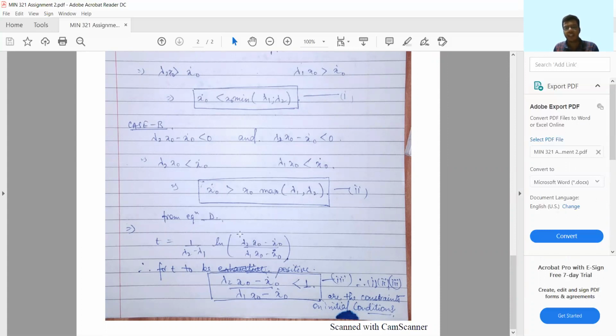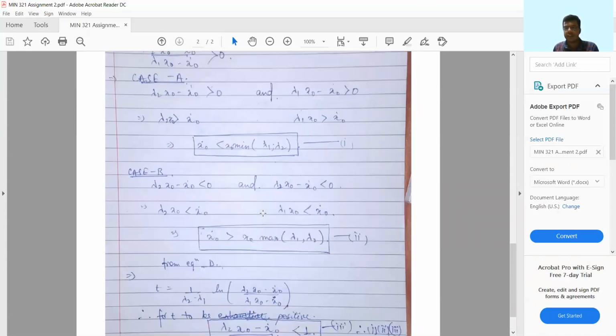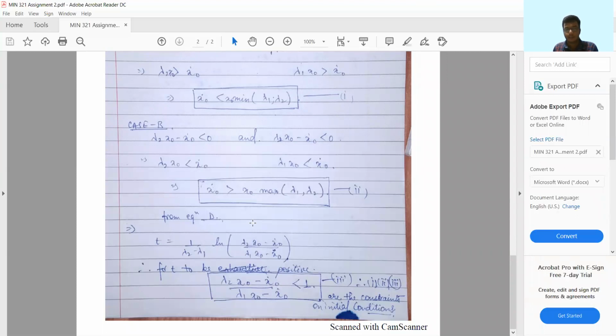Now, since t cannot be less than 0, and lambda 2 minus lambda 1 is a negative quantity, since lambda 2 is defined as minus c by 2m minus root over omega d squared, and lambda 1 is minus c by 2m plus root over omega d squared, for t to be positive, ln of this particular fraction should be negative.